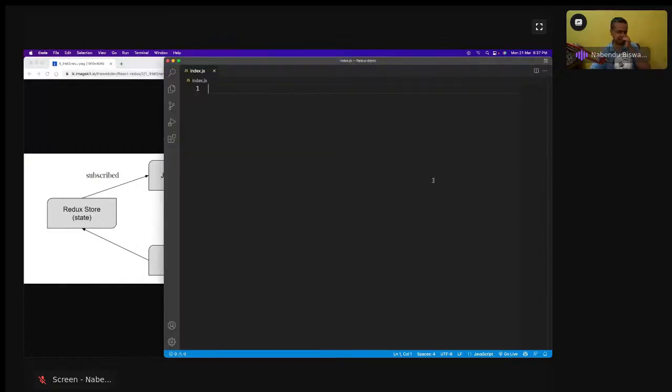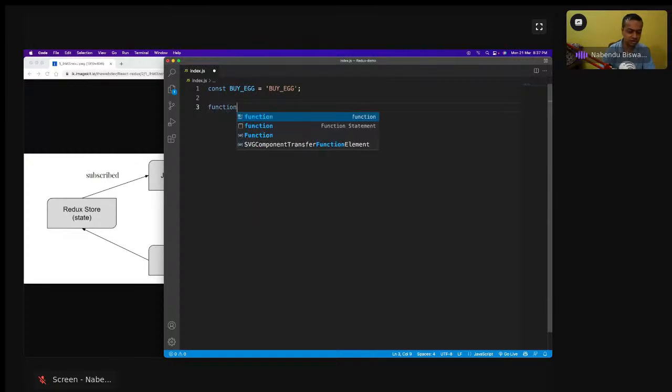We are going to create something like, suppose a store is there. A storekeeper just opened a store and he's selling X, and he has got some number of X. Now what is happening? So we are going to create that store. In Redux, always you should have a constant. So const BUY_EGG equal to BUY_EGG like this. Then function buyEgg is equal to return type BUY_EGG.